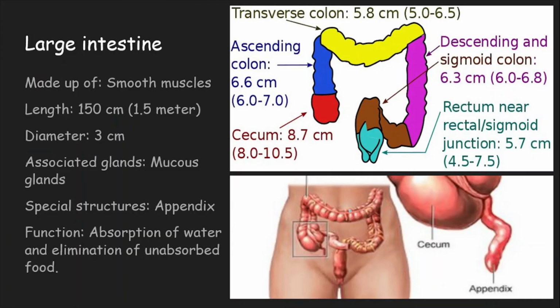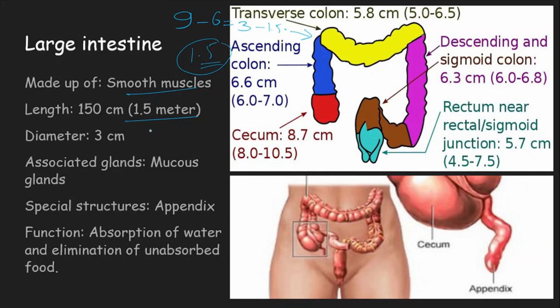Coming to the last part, that is the large intestine. Large intestine is made up of smooth muscles and it is 1.5 meters. Let's go back to the calculation. In 9 meters, we already subtracted 6 meters for the small intestine. How much was left? 3 meters. In this 3 meters, 1.5 forms the large intestine. What is left? Barely 1.5. So the esophagus, the last part of the anus, all of this barely forms 1.5 meters of the alimentary canal.